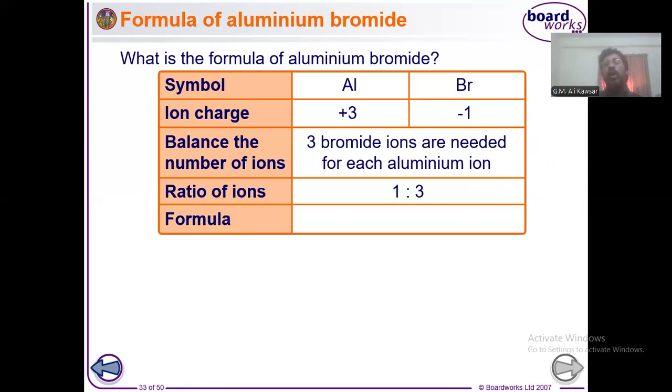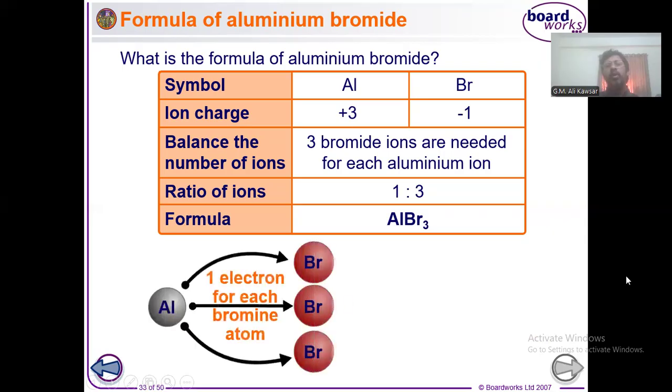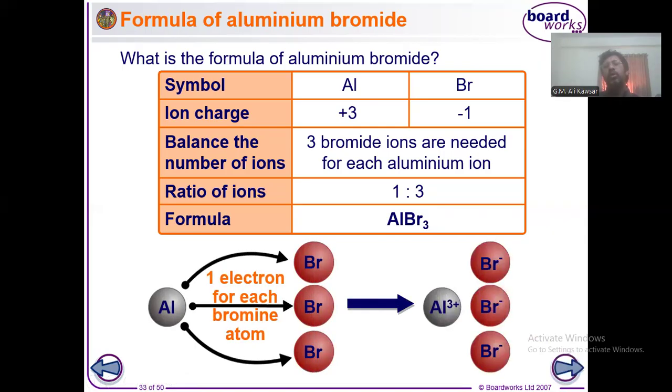So when you write the formula, it will be AlBr3. We need to write AlBr3 because of the number of charges. Whenever you exchange the positive and negative charges, it is 1:3, and by this process the formula will be AlBr3. Every time you write the formula of anything, you have to follow this format.